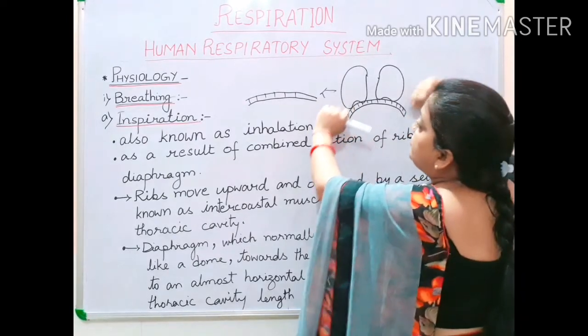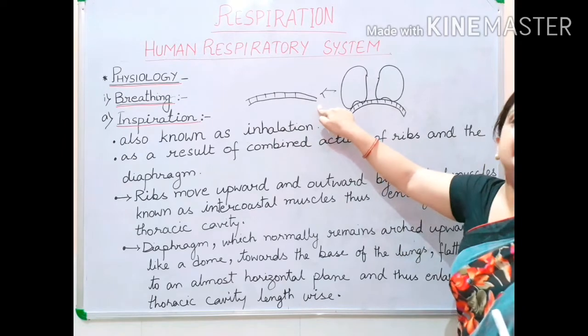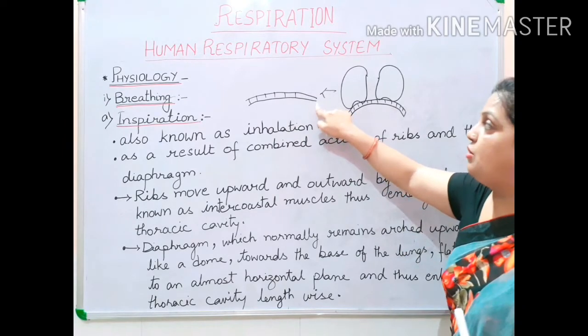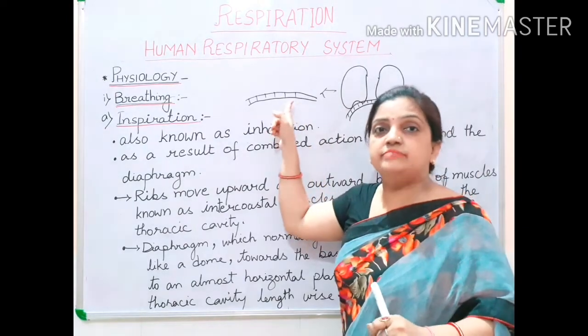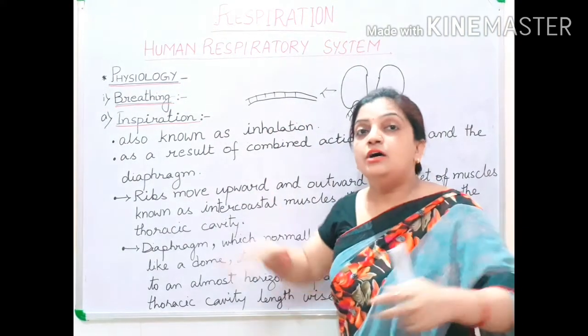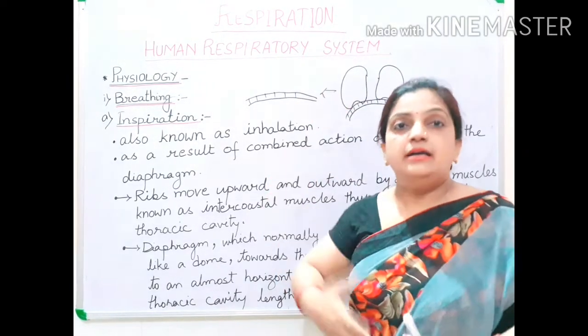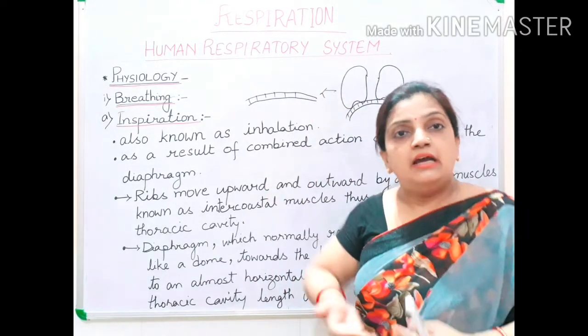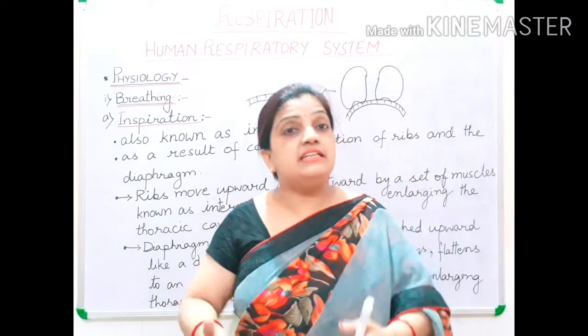Because of its stretching, the diaphragm becomes almost flat in shape, and because of the diaphragm getting flat, the thoracic cavity increases in length. So the cavity size increases lengthwise.